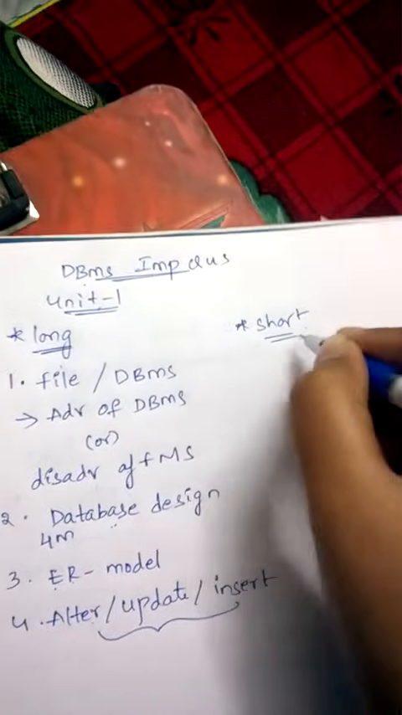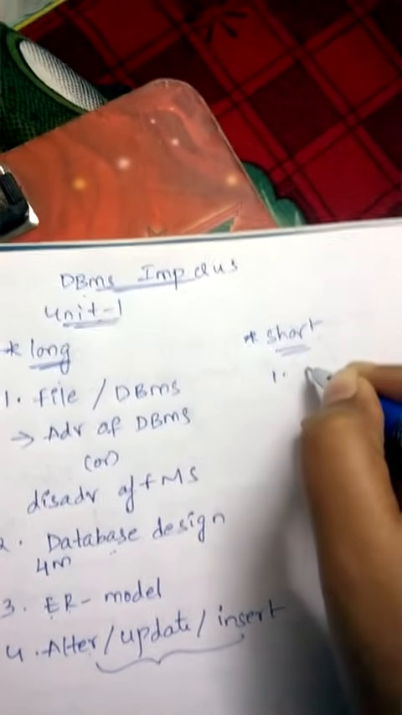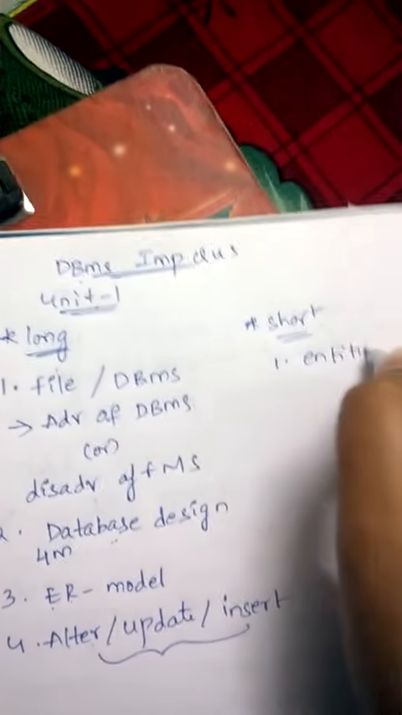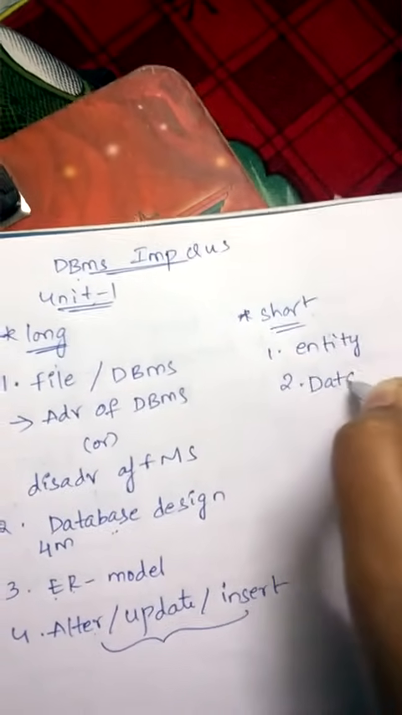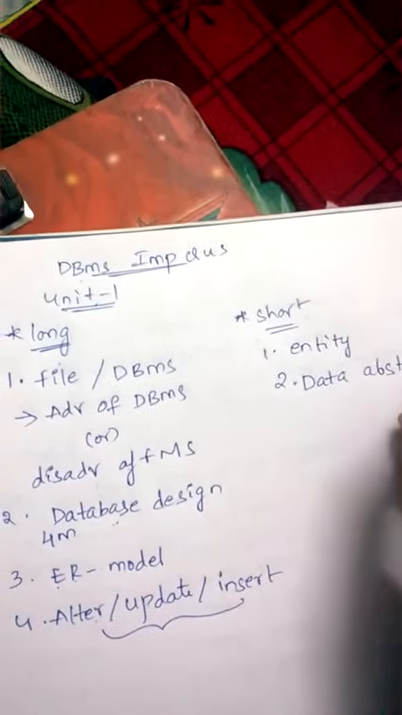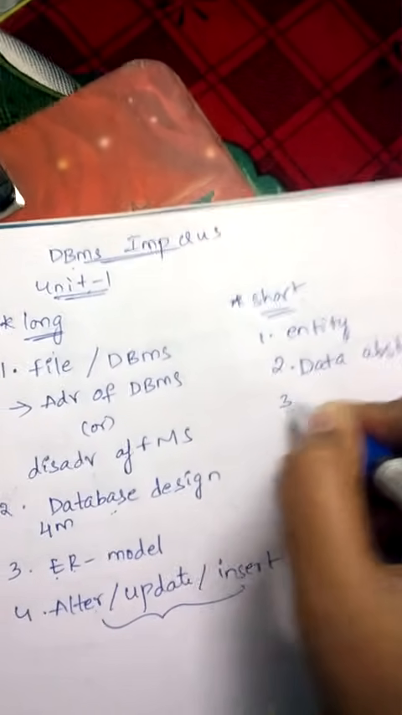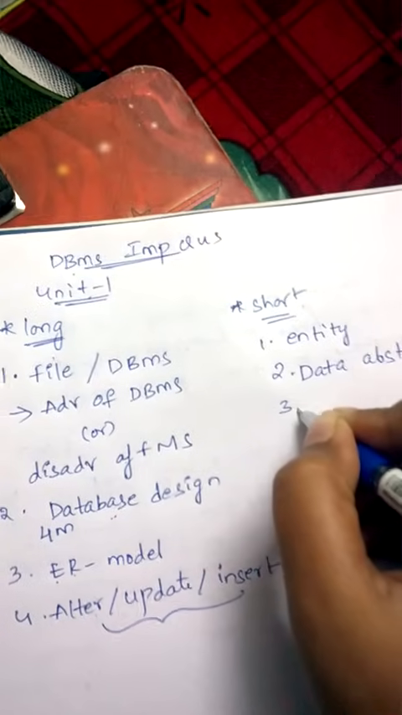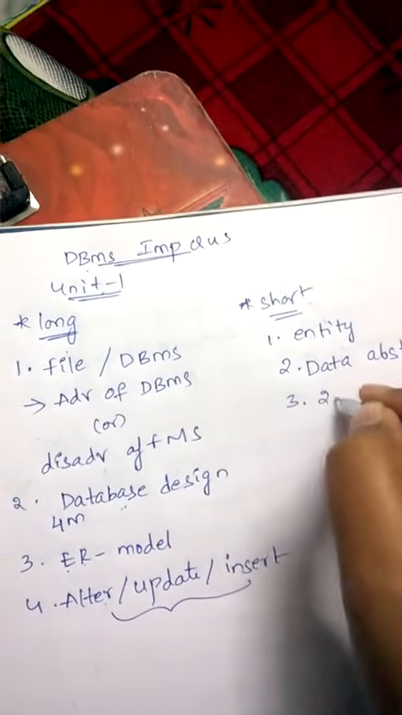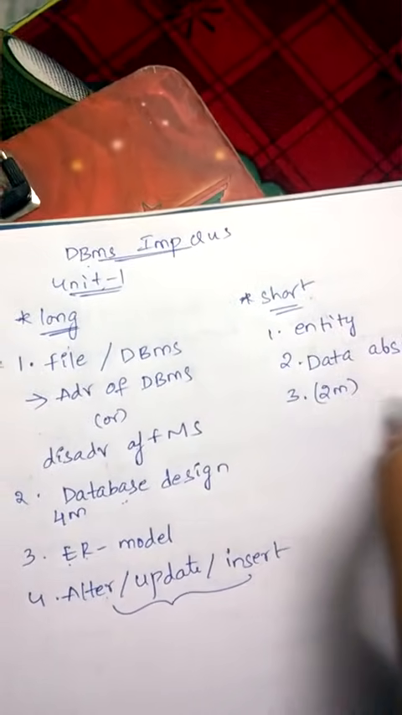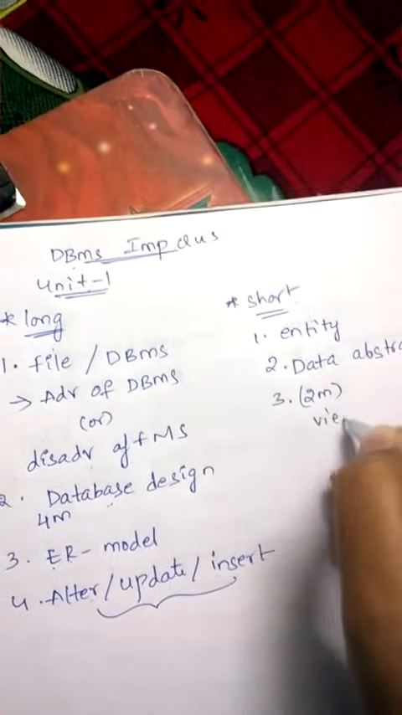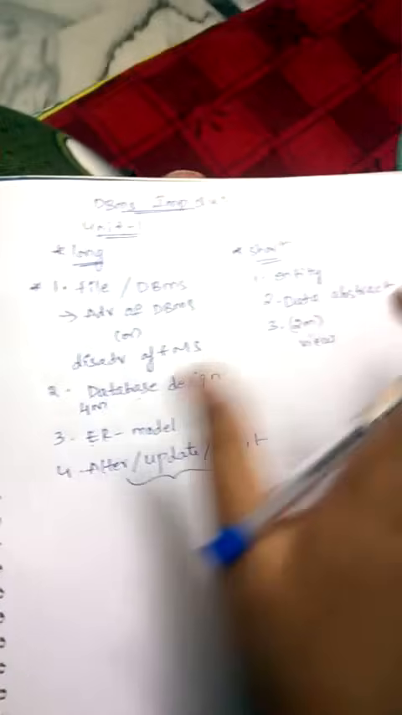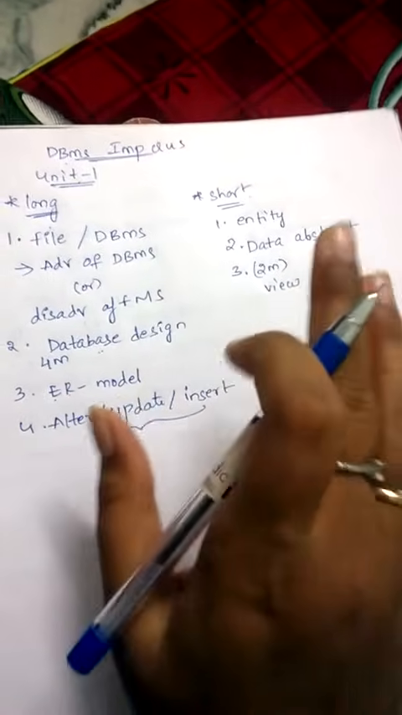And now let's discuss the important short questions. The first one is the definition of entity, important. The second one is data abstraction, like the methods to abstract the data. And the third is that he may ask you to write queries for 2 marks, like write a query to create a table, or the definition of view. These are the important questions coming from Unit 1.